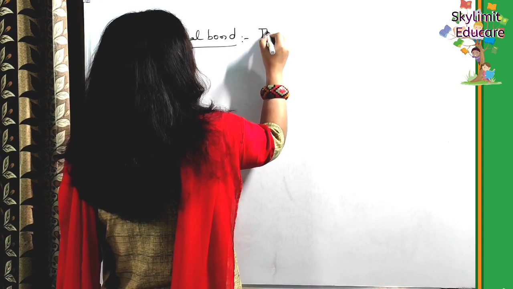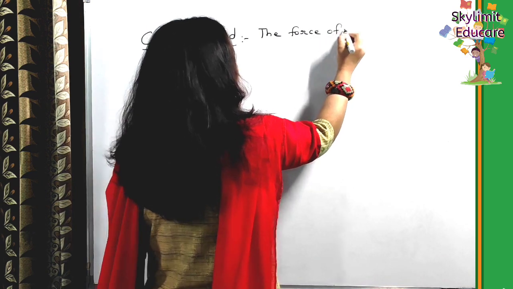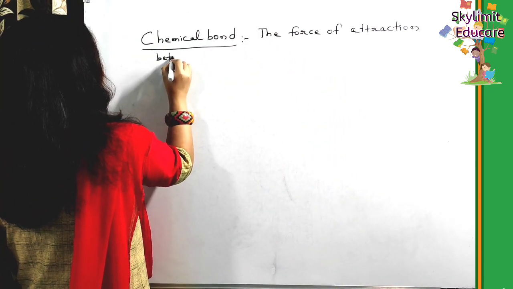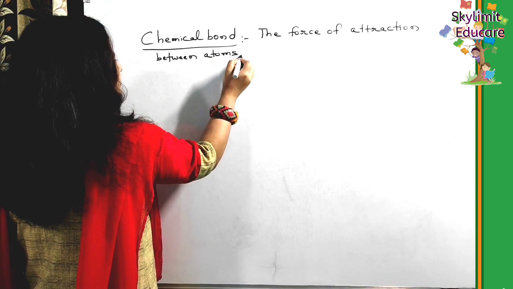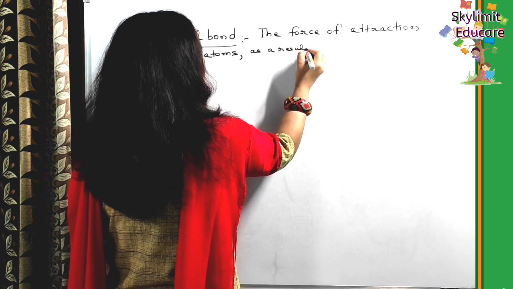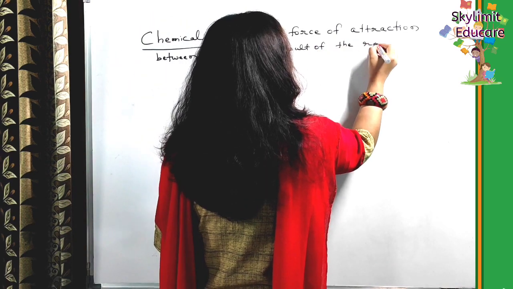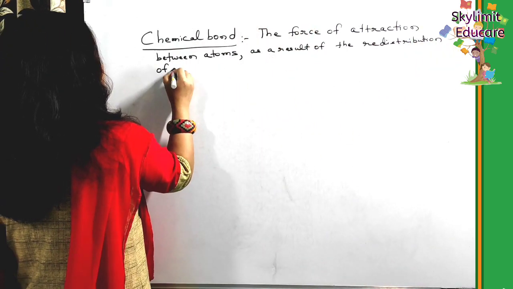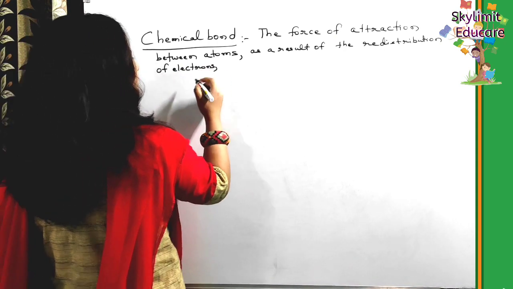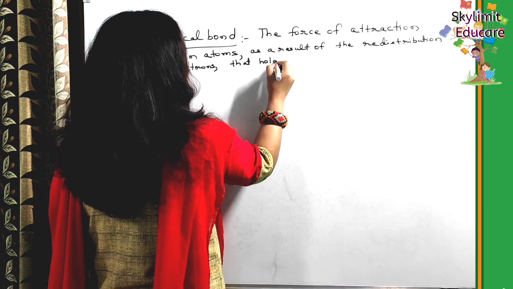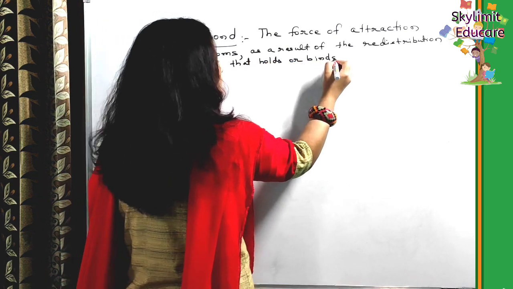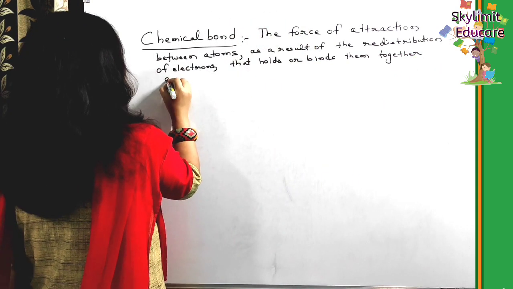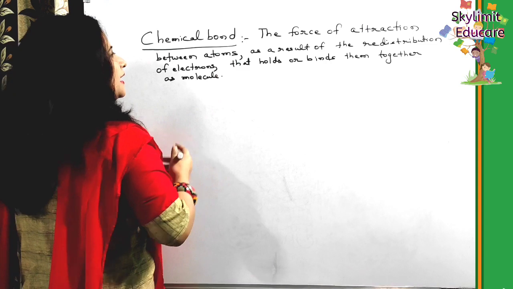It is basically the force of attraction between atoms as a result of the redistribution of electrons that holds or binds them together as a molecule. Okay, already you have a little bit of an idea, yes or no?